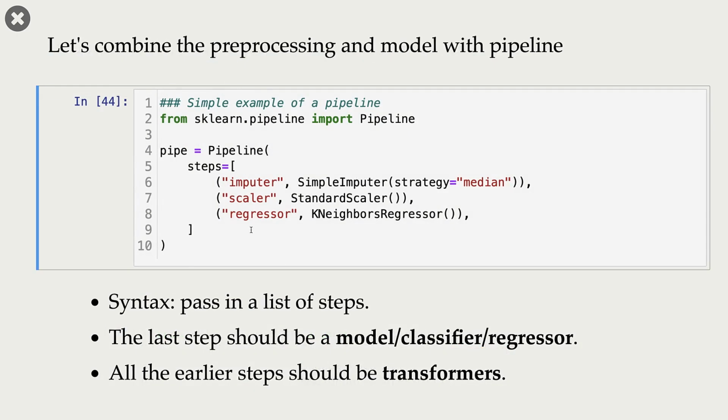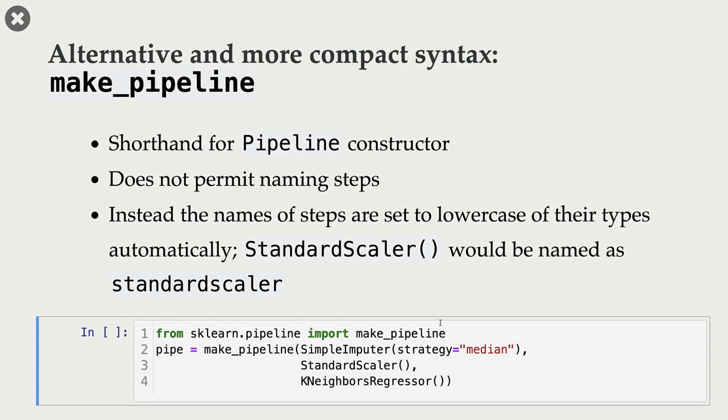In the previous syntax, we were explicitly providing names to all these steps. In make_pipeline syntax, we don't name them. Instead, the names of these steps are set to lowercase of their types automatically. For example, StandardScaler will be automatically named as standardscaler in all lowercase.